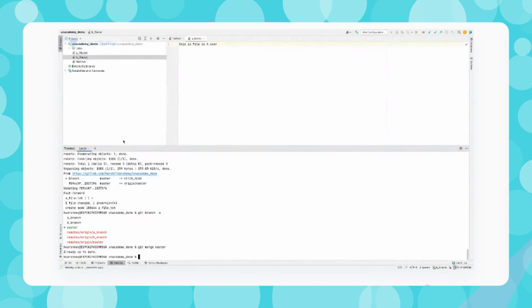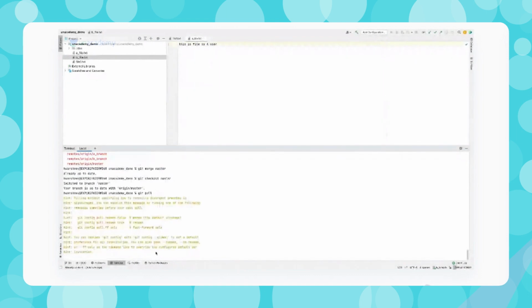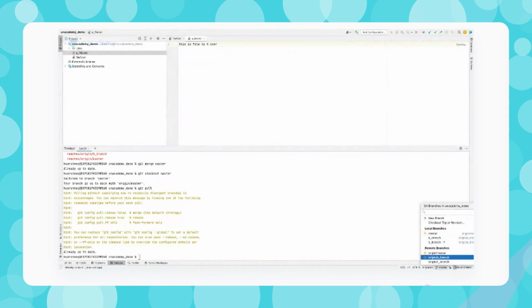That means there will be one additional change in the master. So how I'm going to do it, I'm going to first check out on the master. Now I'm moved to master. Ideally this file is being removed. Now I can directly say git merge B branch, or I can directly go over here and say merge into current.